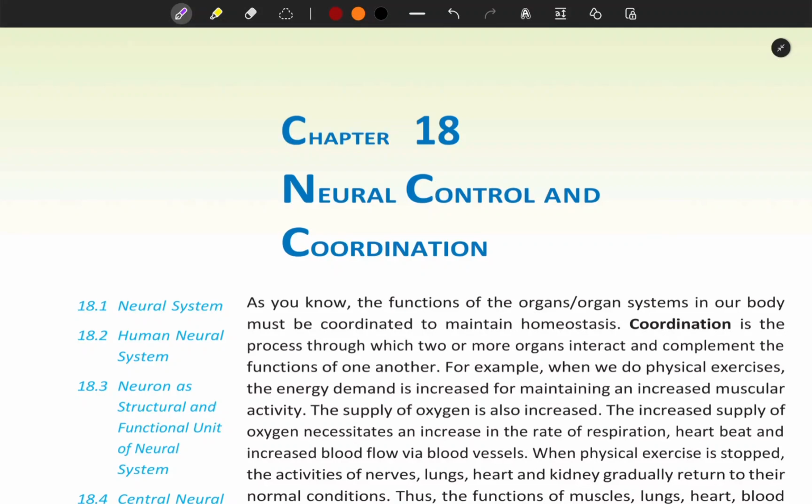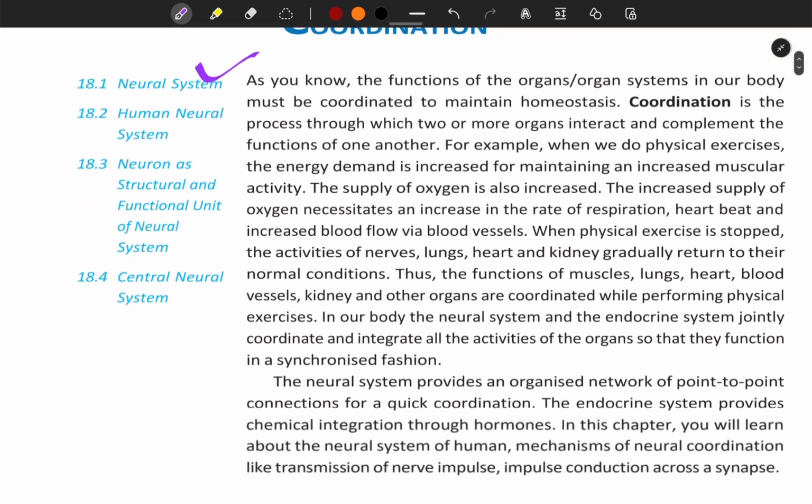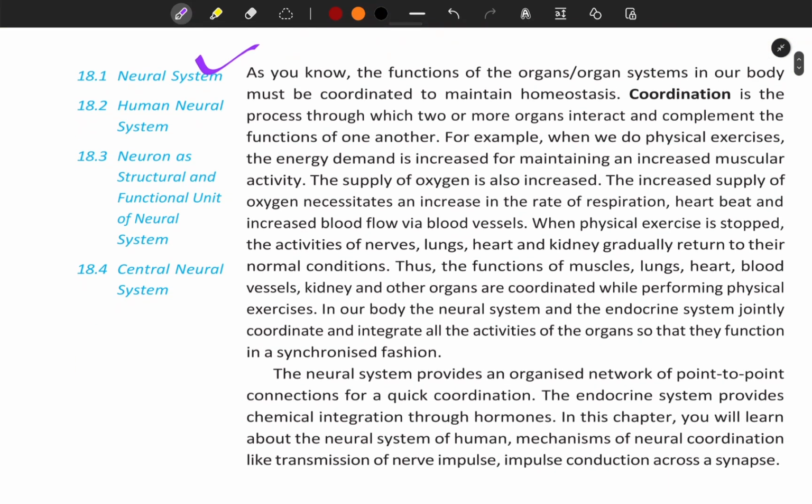Chapter 18: Neural Control and Coordination. As you know, the functions of organs or organ systems in our body must be coordinated to maintain homeostasis. Coordination is the process through which two or more organs interact and complement the functions of one another.